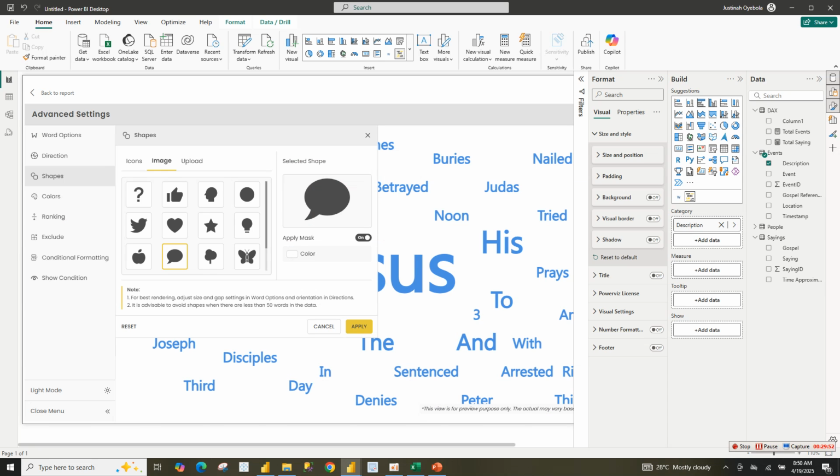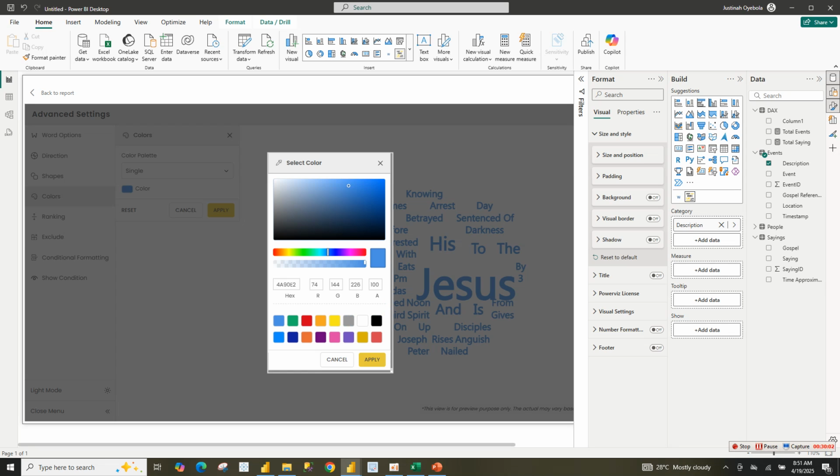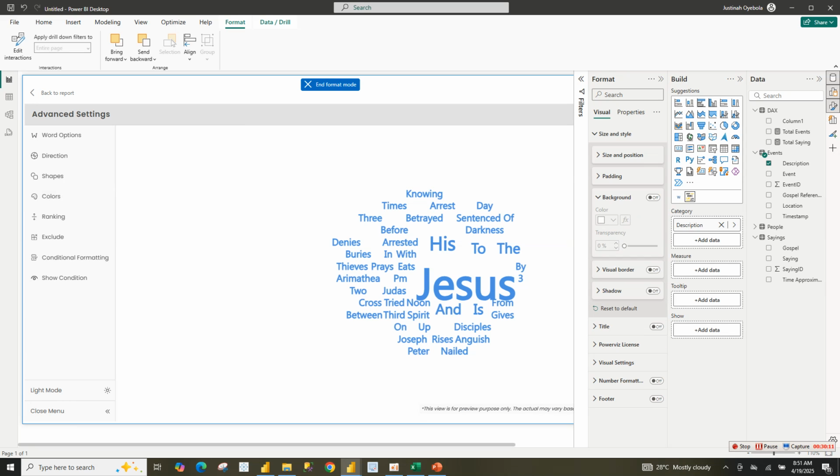White, apply, then click on apply. That's the text color. Now I've copied the other text color code. So apply to, then apply this.